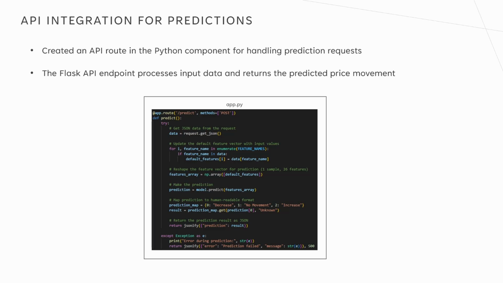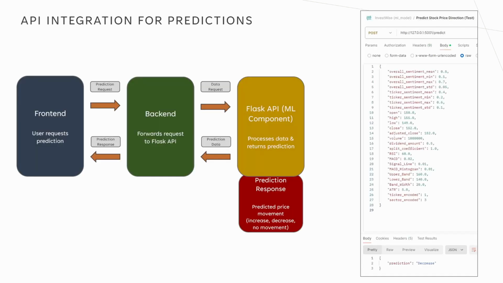Once the model was finalized, I created an API route within the Python component to handle prediction requests. This route receives information about a stock, processes it, and then returns the predicted price movement. The web app communicates with this Flask API endpoint to retrieve the predicted values and display them to the user. The diagram on the left represents this process, and the snippet on the right shows a test call performed on Postman.